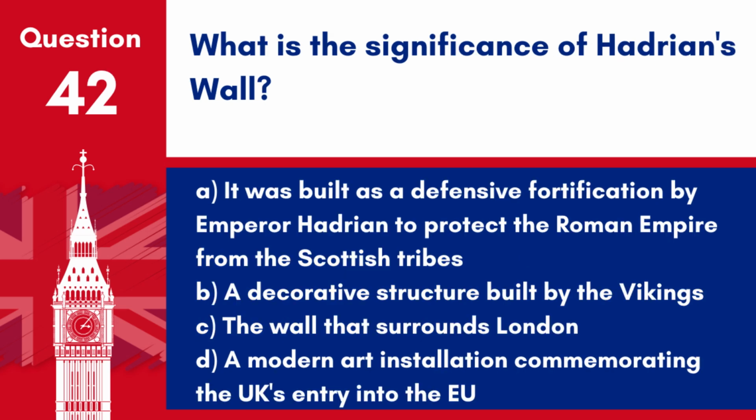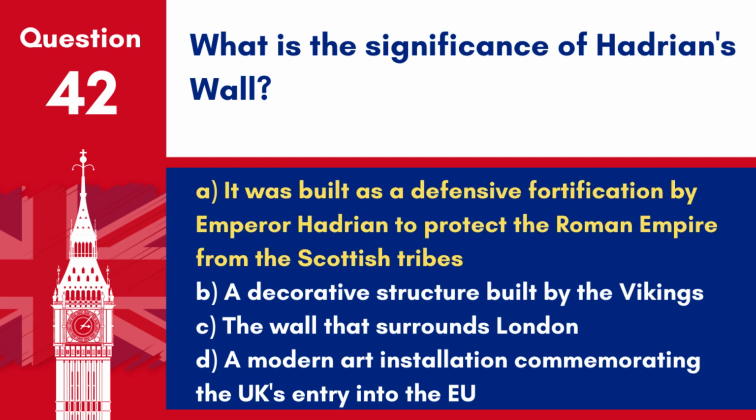Question 42. What is the significance of Hadrian's Wall? A. It was built as a defensive fortification by Emperor Hadrian to protect the Roman Empire from the Scottish tribes. B. A decorative structure built by the Vikings. C. The wall that surrounds London. D. A modern art installation commemorating the UK's entry into the EU.